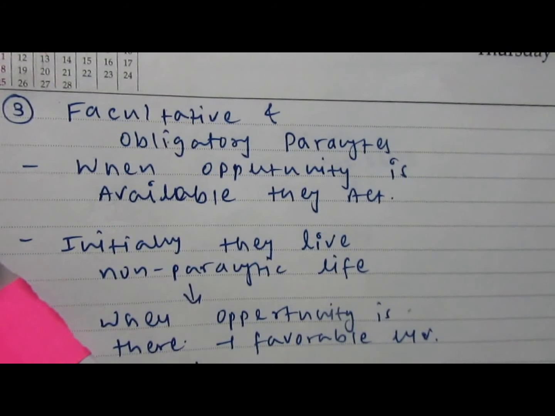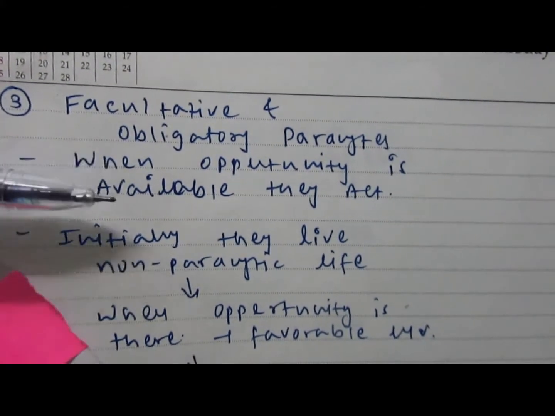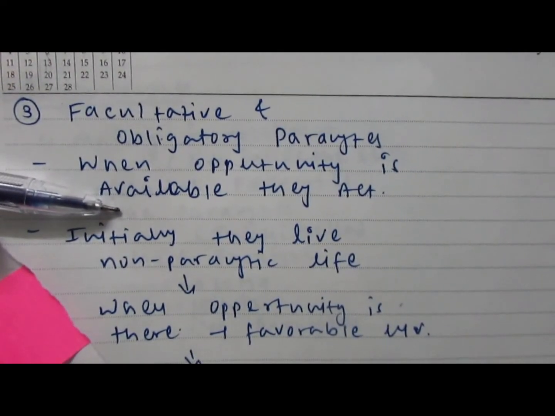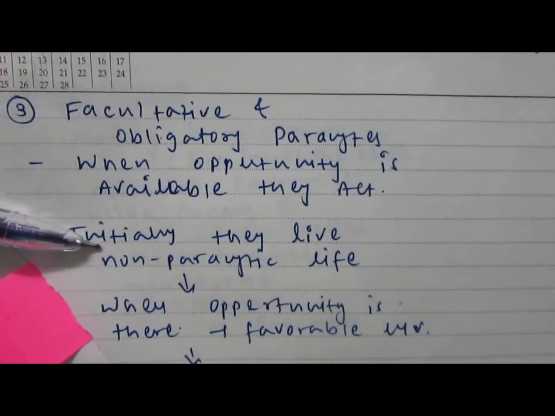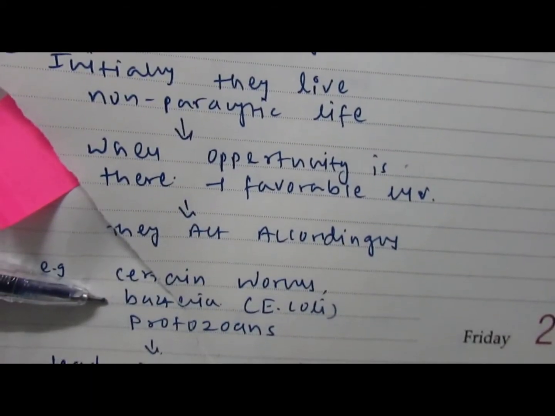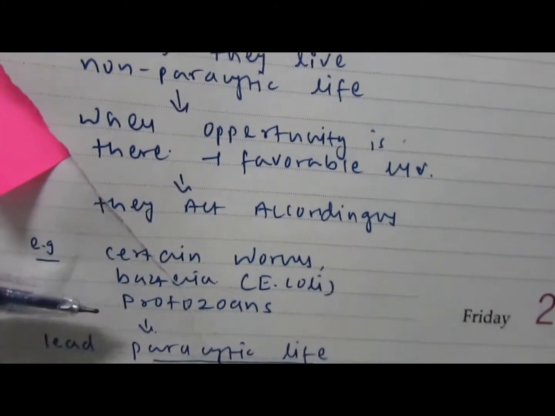They are non-parasitic, but when there is a favorable environment and occasions are caused by the host body, then they will act as parasites. So we can also call them opportunistic parasites, and the best well-known example is E. coli. There are certain worms and protozoans that are examples of facultative parasites.